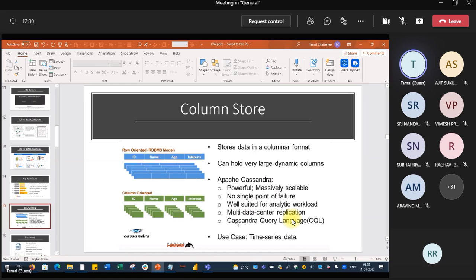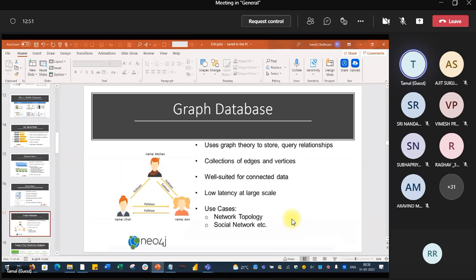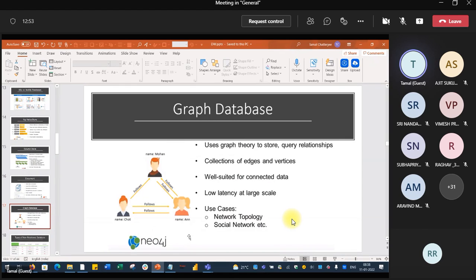So Cassandra has given a query language, the Cassandra Query Language. Then we have some document type NoSQL databases, which are being used in the tweeters and all. Example is MongoDB, famous today. Actually, this is famous because it is open source, freely available. We also have graph databases for social networking, Neo4j, actually the name of the database.